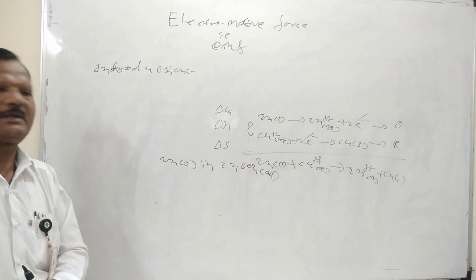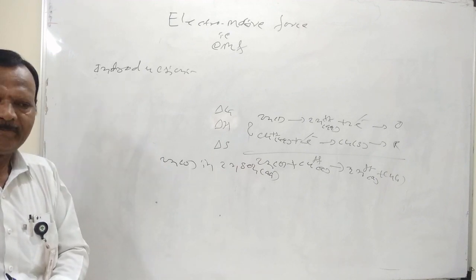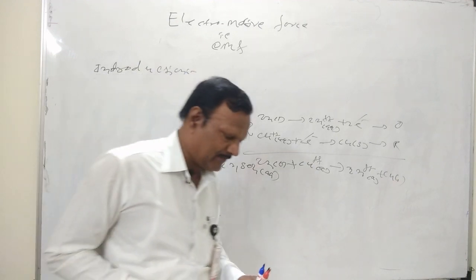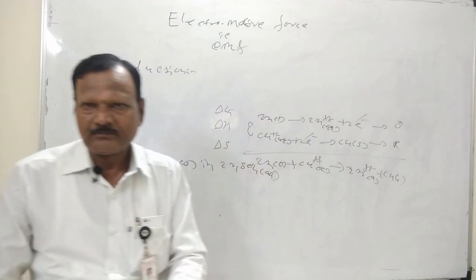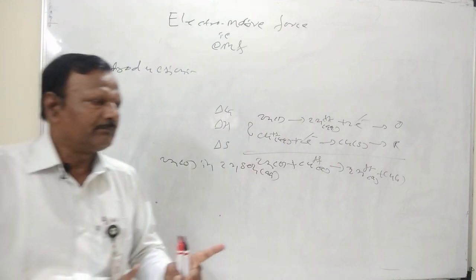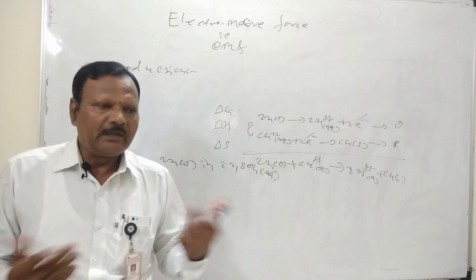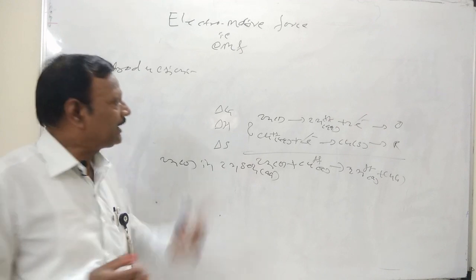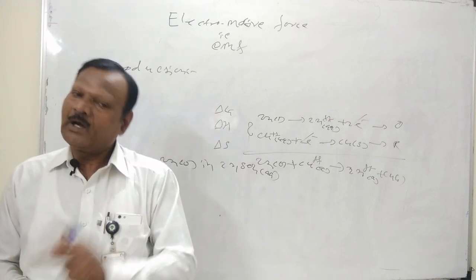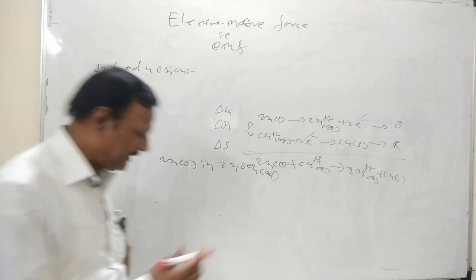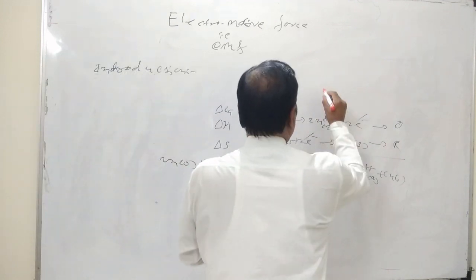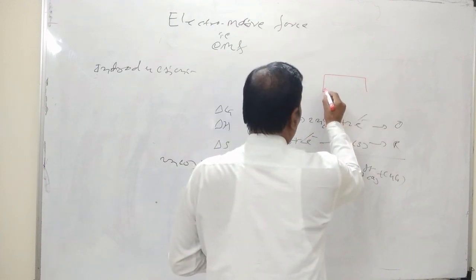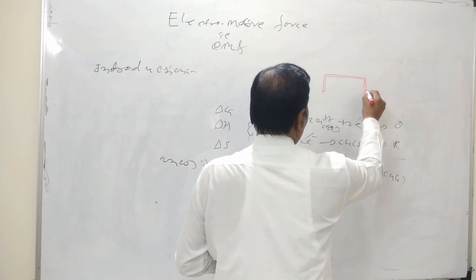The representation of a particular cell may be regarded as having 4 parts. Which are those 4 parts? One part is anode, negative terminal, and cathode, positive terminal. Secondly, we use a salt bridge to connect the 2 half cells. How do we describe this salt bridge? The salt bridge is represented by a U-tube.